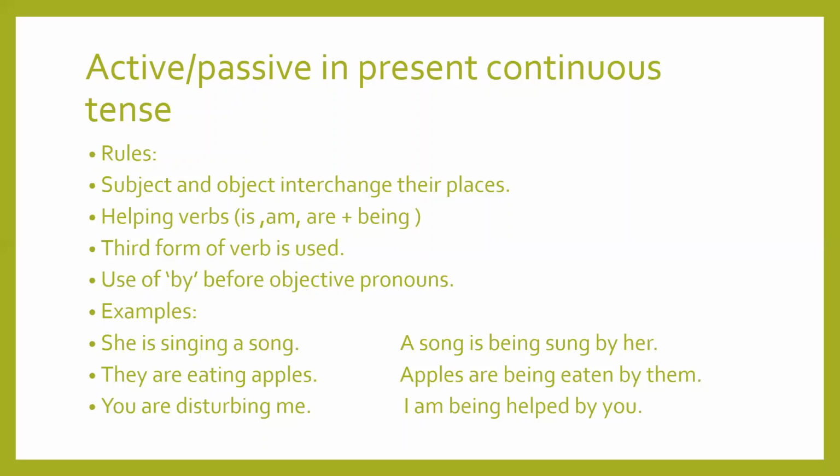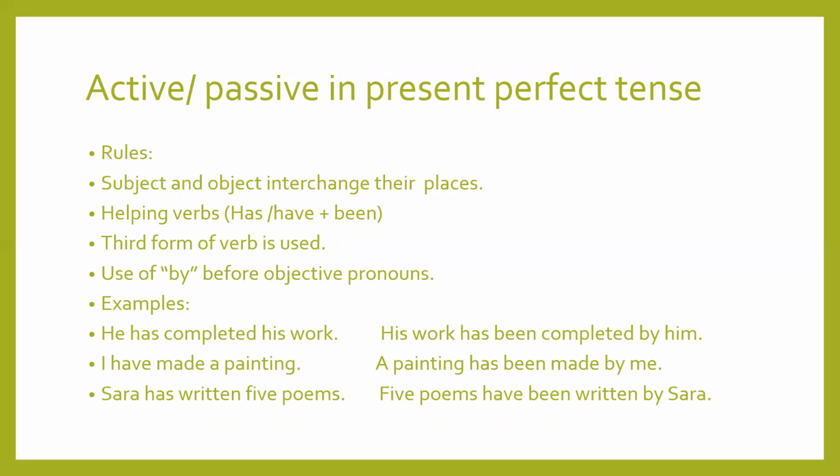They are eating apples. Apples are being eaten by them. You are disturbing me. I am being disturbed by you. Next one. The rules of present perfect tense are subject and object interchange their places.